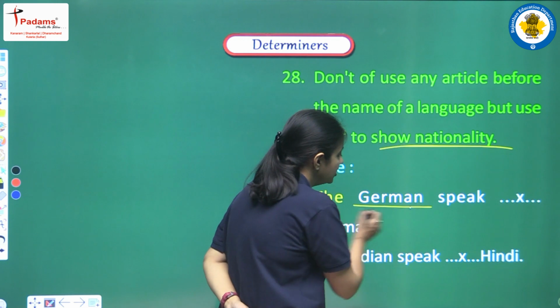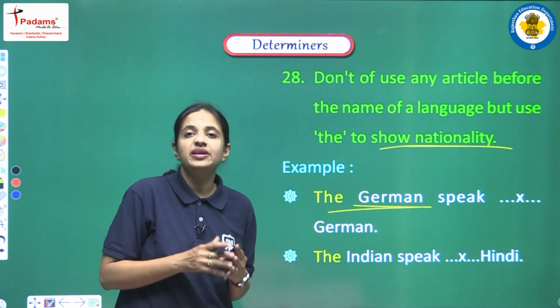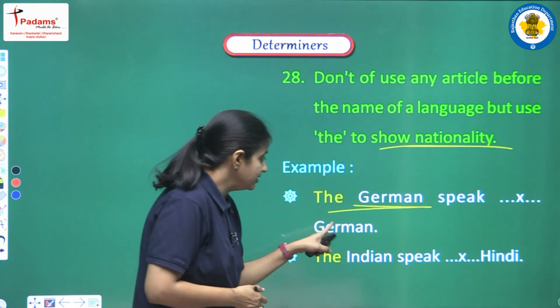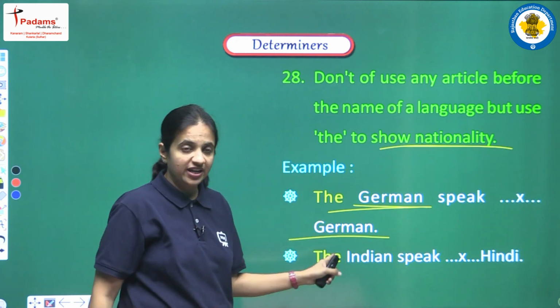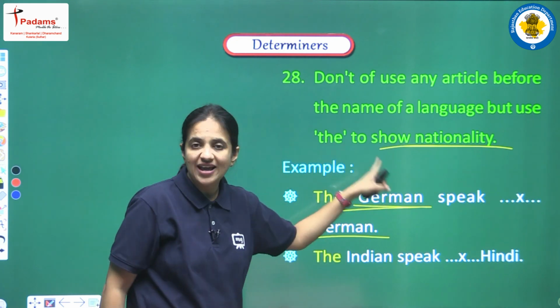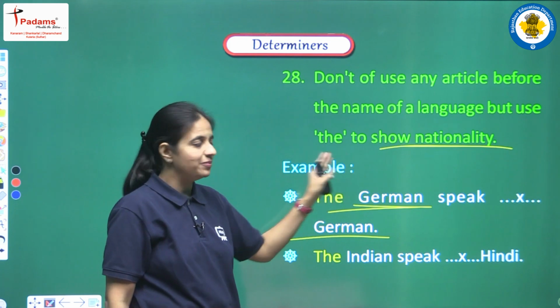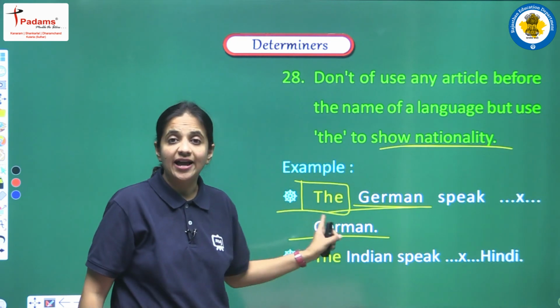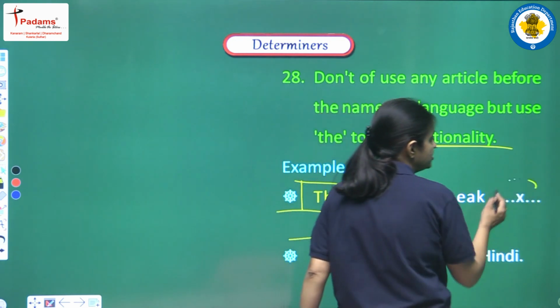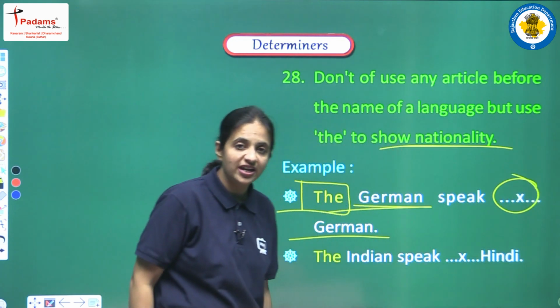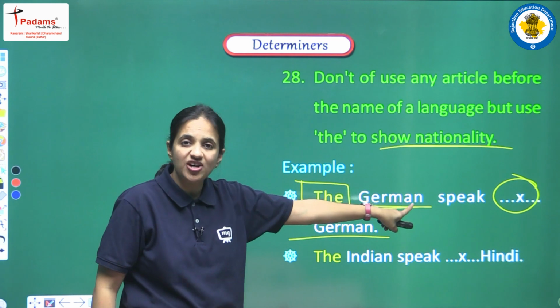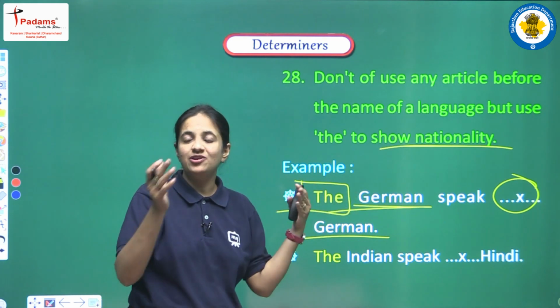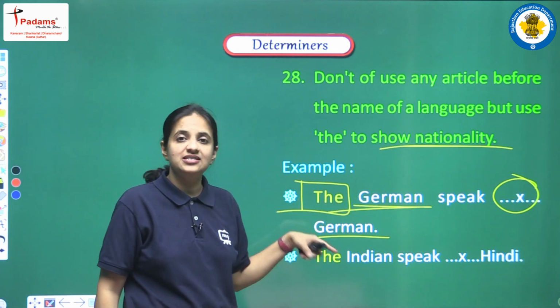The first word German shows all the people of Germany, and the second German means the German language. So when we are talking about nationality, about people, we have to use the article, and when we are talking about a language, we cannot use any article before it.